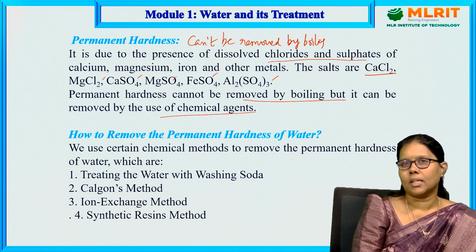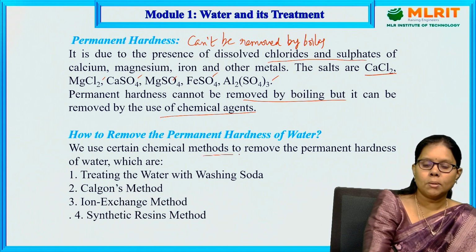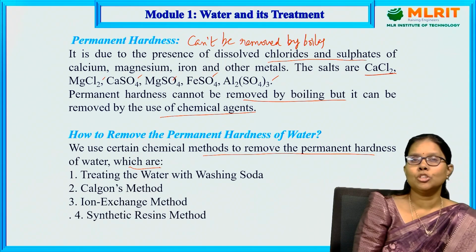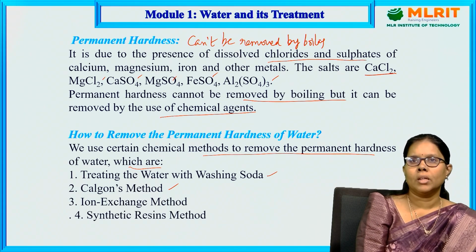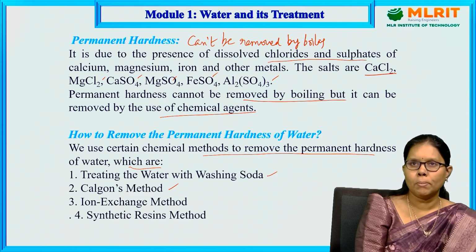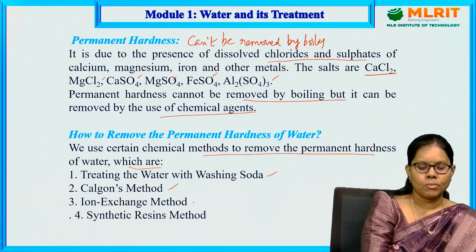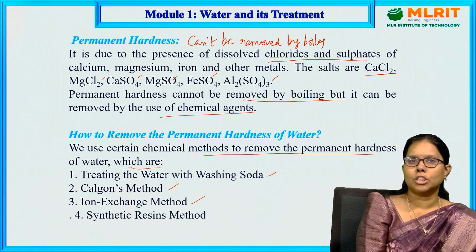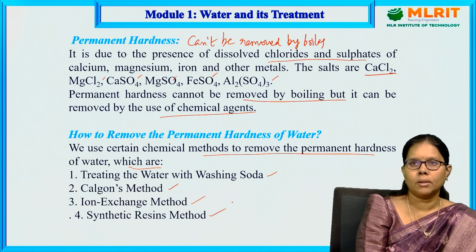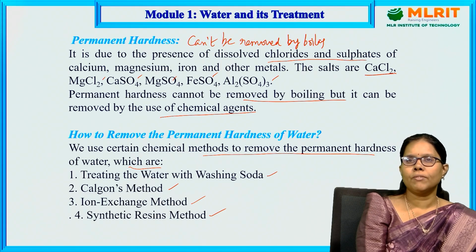How do we remove the permanent hardness of water? We use chemical methods such as treating water with washing soda, the Calgon method, internal treatment methods, the colloidal method and the phosphate method. By adding chemicals we can remove permanent hardness caused by chlorides and sulfates of calcium, magnesium and other metals. You can also use the ion exchange method, which is most commonly used in chemical industries, and the synthetic resin method.